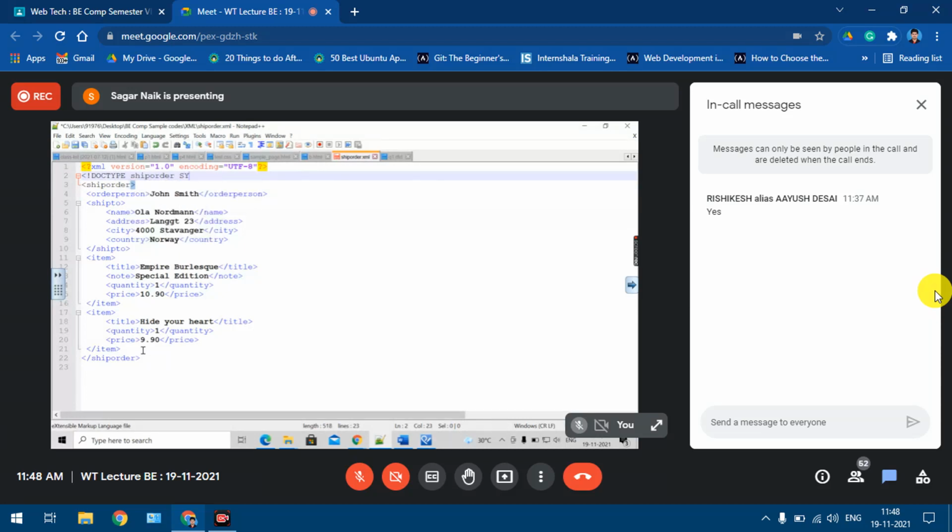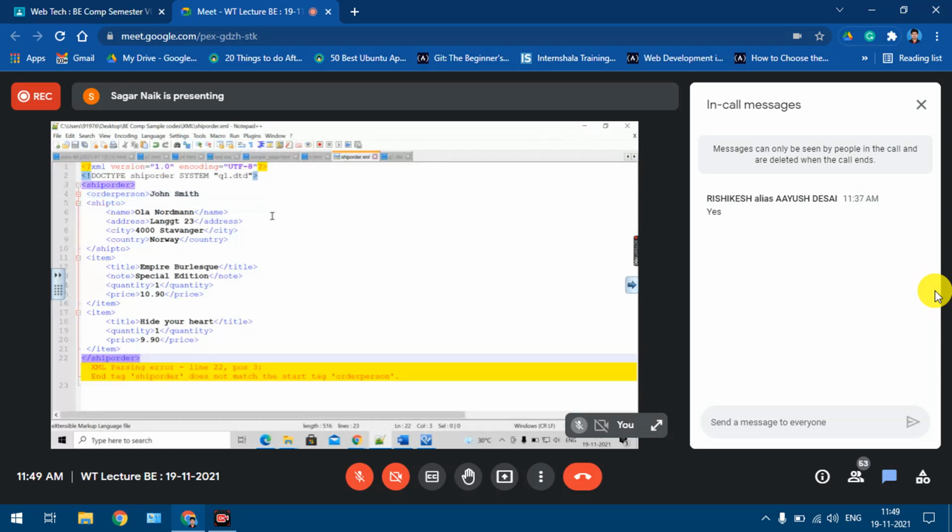Then the system keyword, and then the address of your DTD file. So in our case it is what? Q1.DTD. So this is how we provide a connecting sheet. I'm connecting my XML file to this DTD, right? So if I save this file, first of all, if I do some changes or some mistakes in this, first of all, it is not well formed. See, it is not well formed, understood?